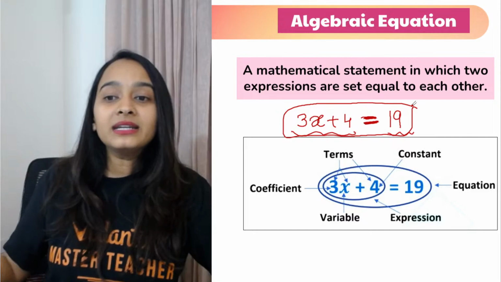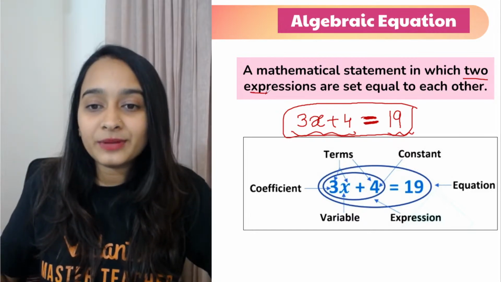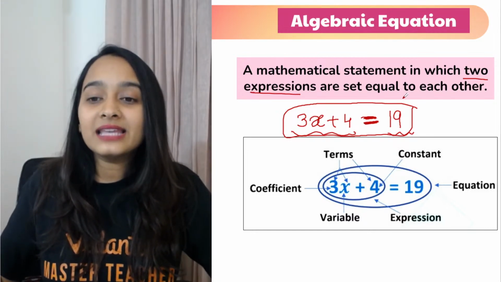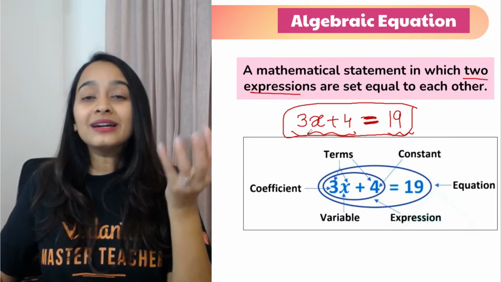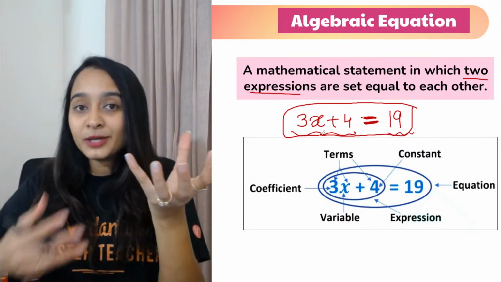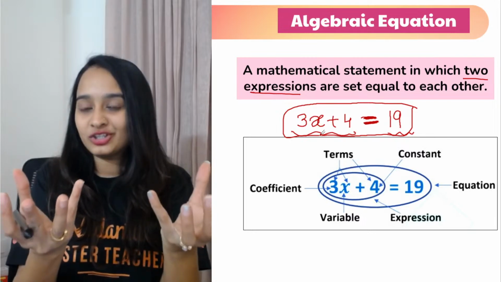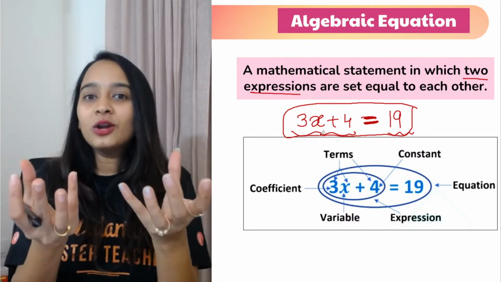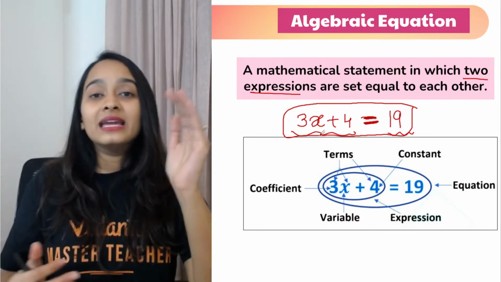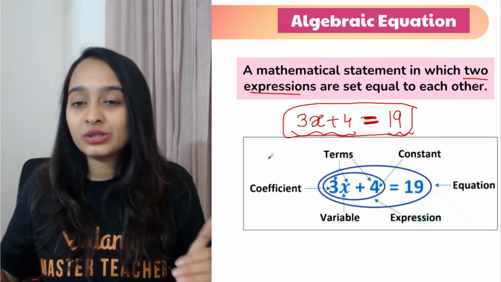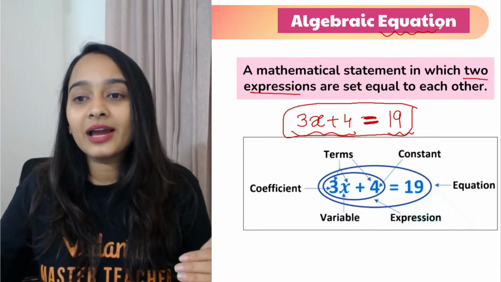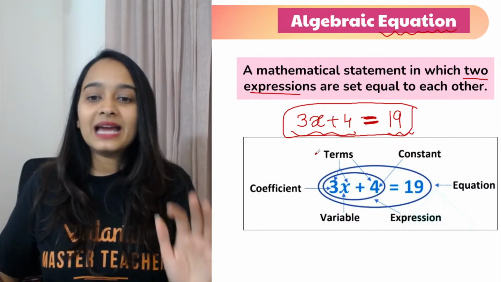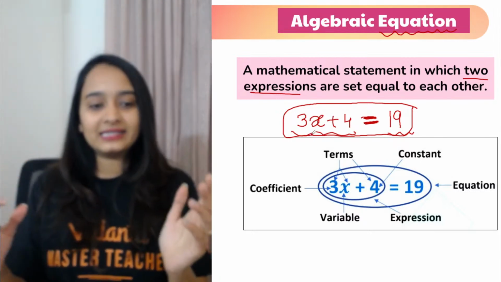A mathematical statement with two expressions set equal to each other. Here 3x plus 4 is an expression and 19 is an expression. Both of them are equal to each other. So you can say 3x plus 4 equals 19 is an algebraic equation. It has a left hand side and a right hand side.